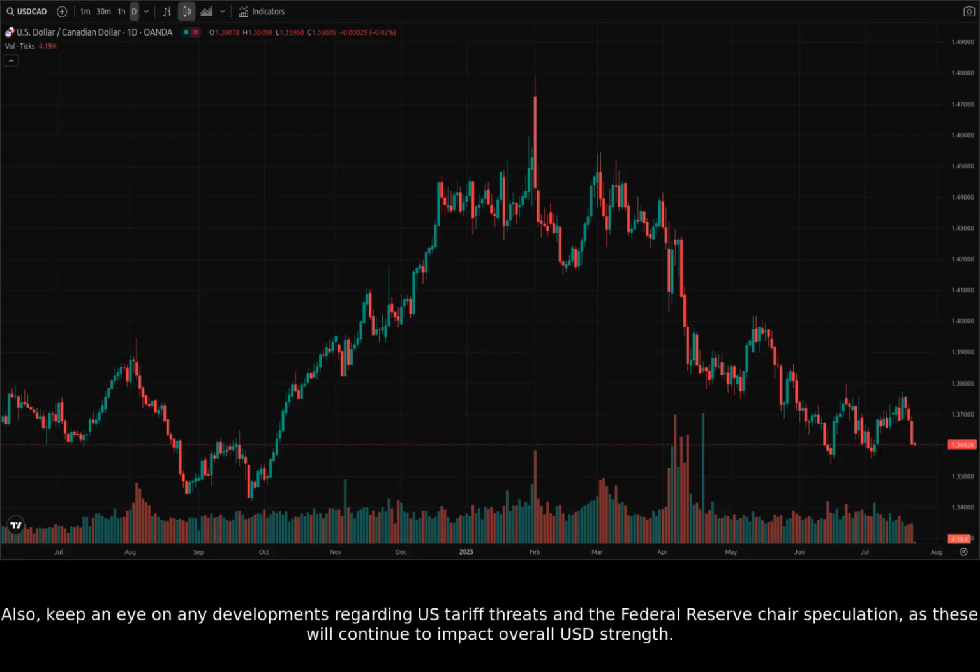Also, keep an eye on any developments regarding U.S. tariff threats and the Federal Reserve Chair speculation, as these will continue to impact overall USD strength.